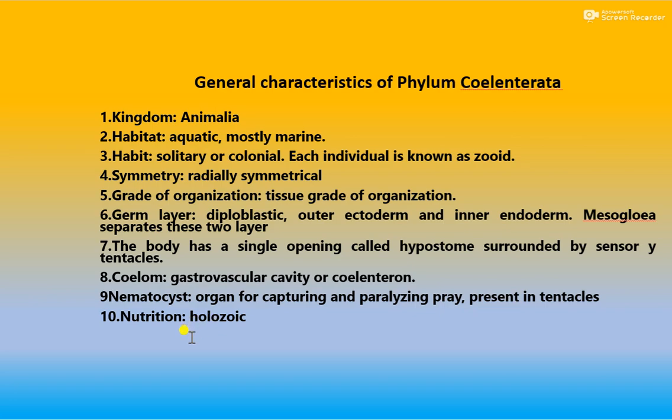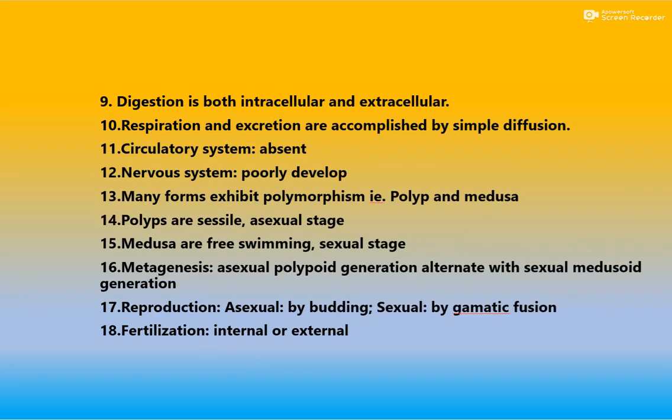Coelenterates have holozoic nutrition. Holozoic nutrition is animal-like nutrition, which means it totally depends on another organism. The digestion is both intracellular as well as extracellular.